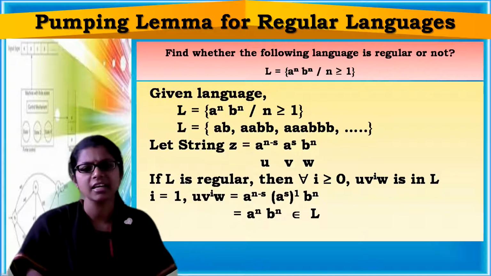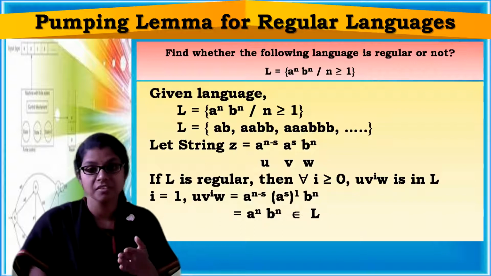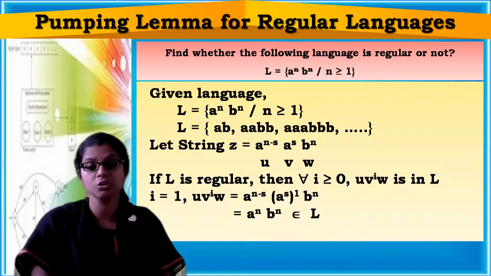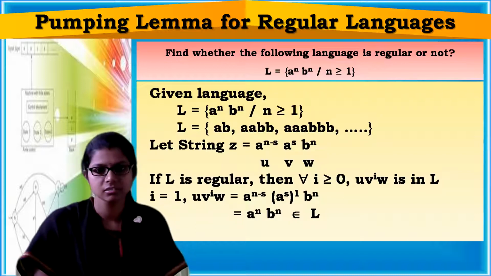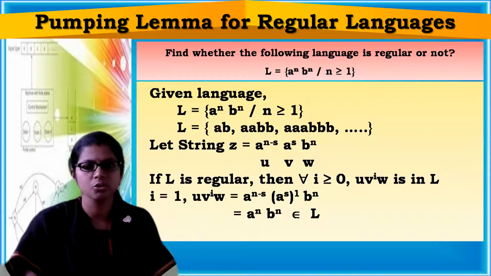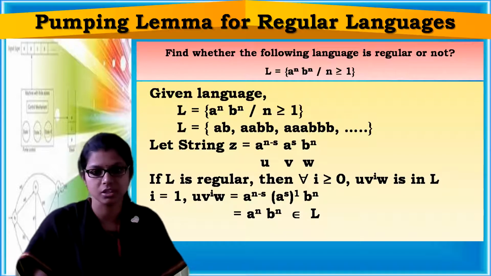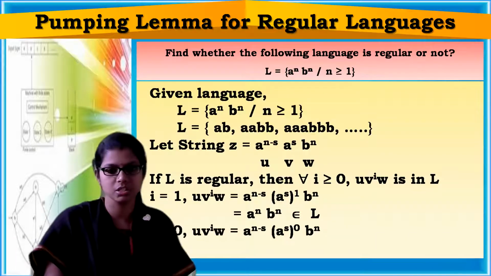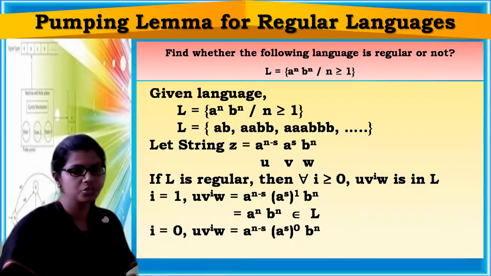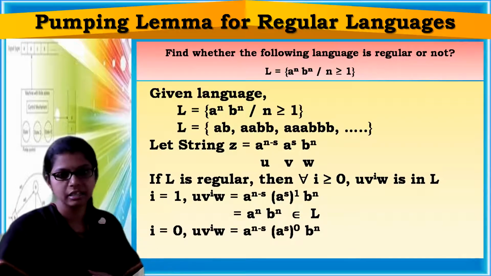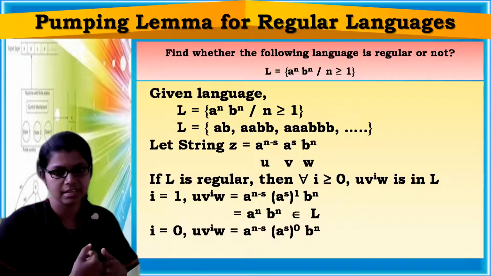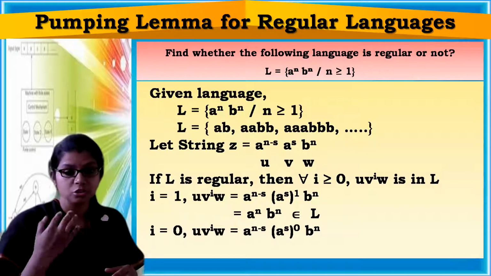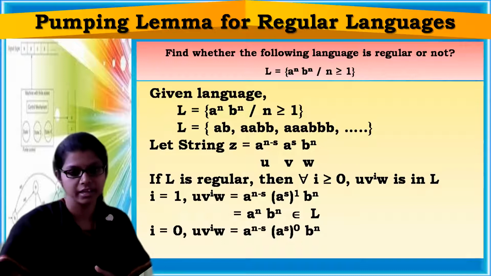Now let us take the i value as 0, because for all i greater than or equal to 0, u v power i w should belong to L. We can start from 0 also. Now I equal to 0: u v power 0 w means a power n minus s, a power s to the power of 0, b power n.